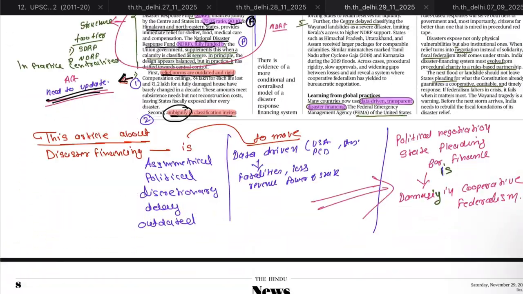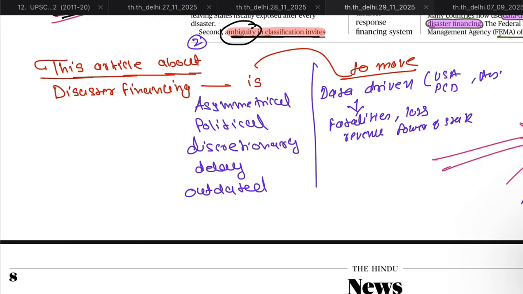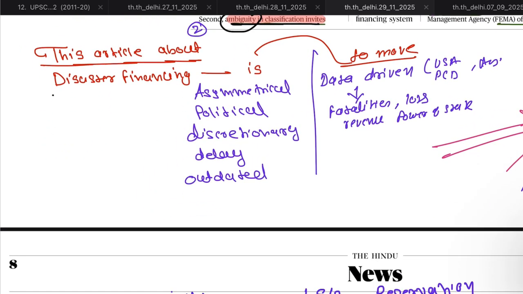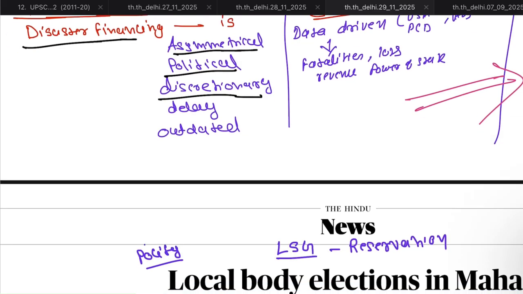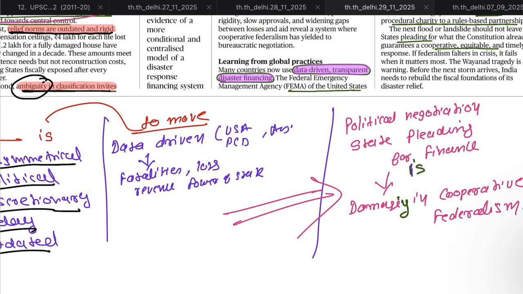Overall, again, this is the article's conclusion. What is the conclusion? The article says disaster financing is asymmetrical, मतलब अनबैलेंस्ड है. सेंट्रल का ज़्यादा रोल है स्टेट के कंपैरिजन में. पॉलिटिकल है. There is a bias for the opposition-ruled states. Discretionary on the part of the central government. Delay, outdated. What should be the solution?